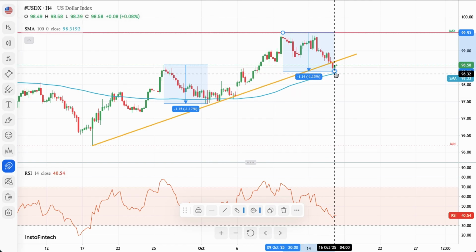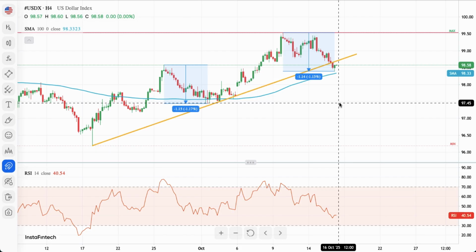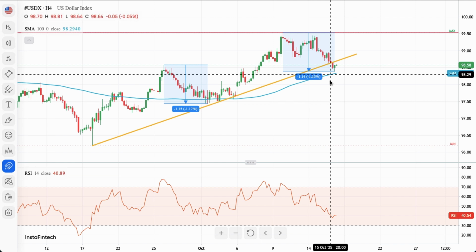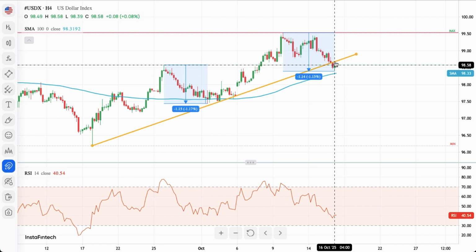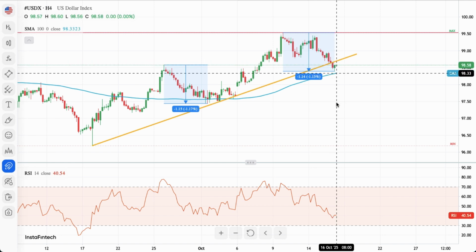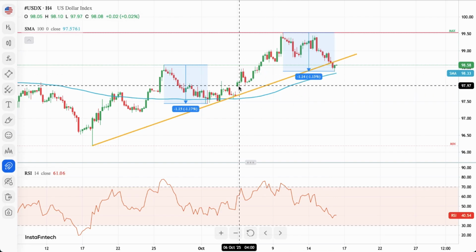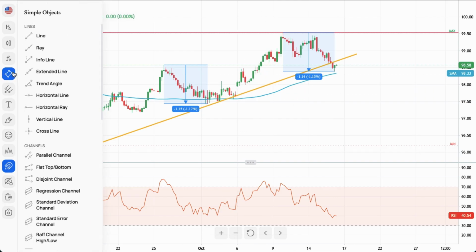And the same situation was in the euro dollar, right? Very interesting situation here on the US dollar index. It looks like possibly, if there is no breakout above this trend line, we might see movement to the downside, and we might see an attempt to cover this gap, okay, because there is a gap here.